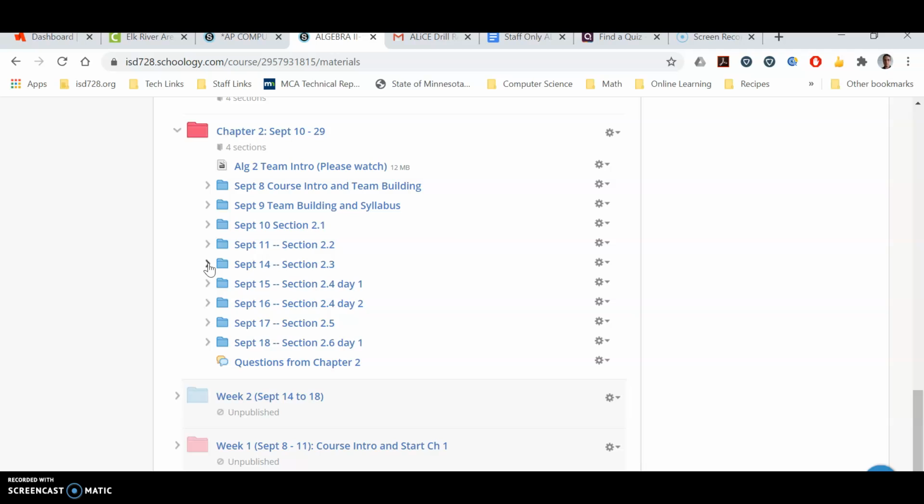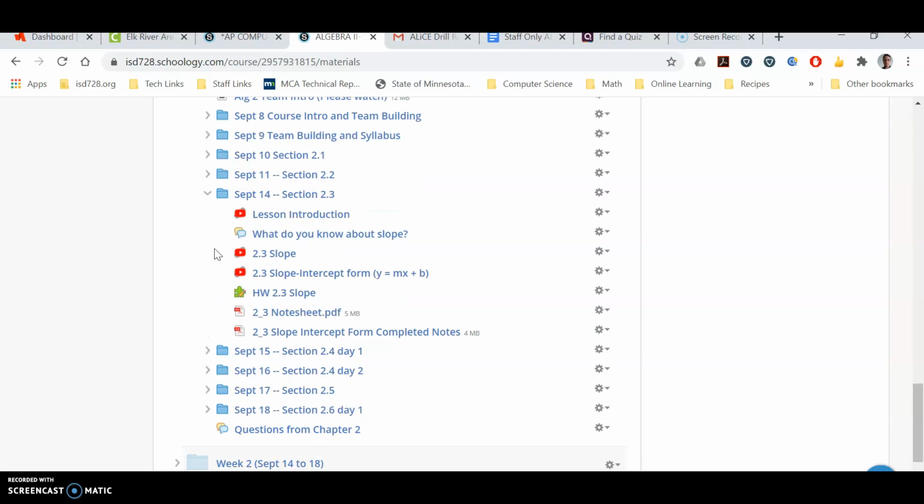So anyways, we are on the 14th, I believe, I'm on this lesson introduction here. There is one quick blog post about what do you know about slope to start off, and then a couple of videos. And then as always, the assignment. And then also, if there's a note sheet, in class, if you're in class with me, I'll pass that note sheet out for you to fill out in class. You don't have to use it if you're at home. It's just if you had access to a printer, you could print it and use it. But you can certainly just write in your notebook as normal. And then here's the completed notes also.